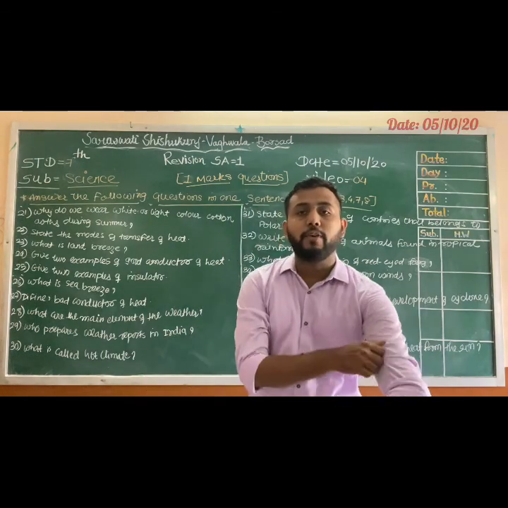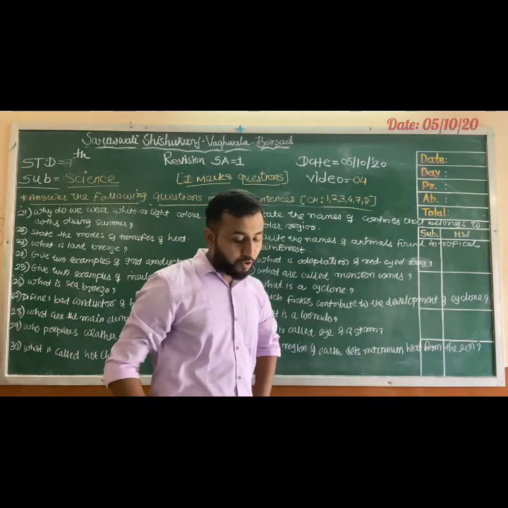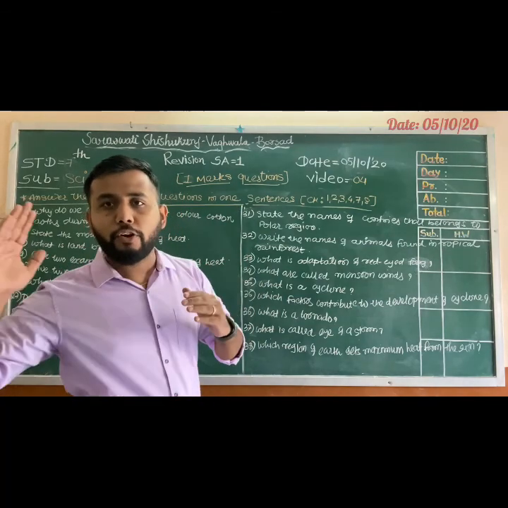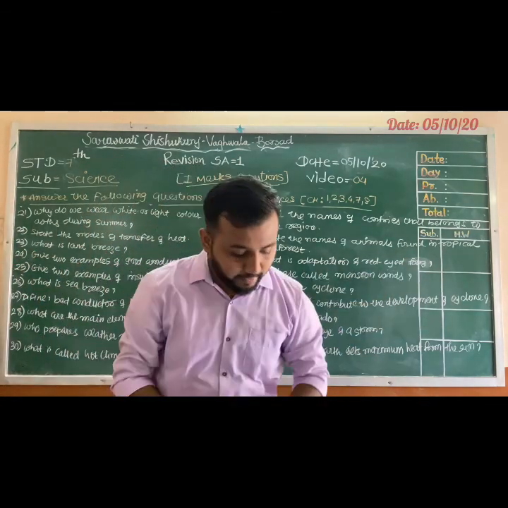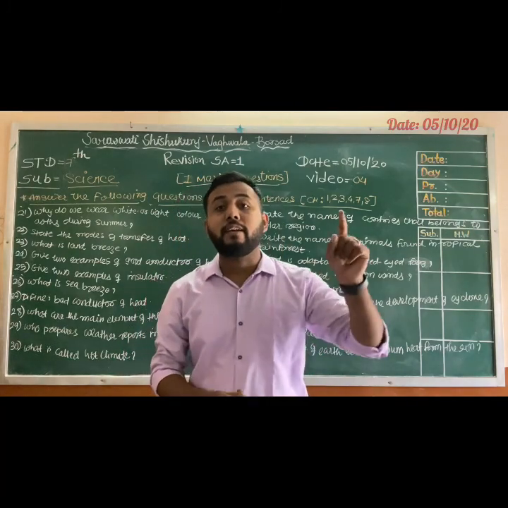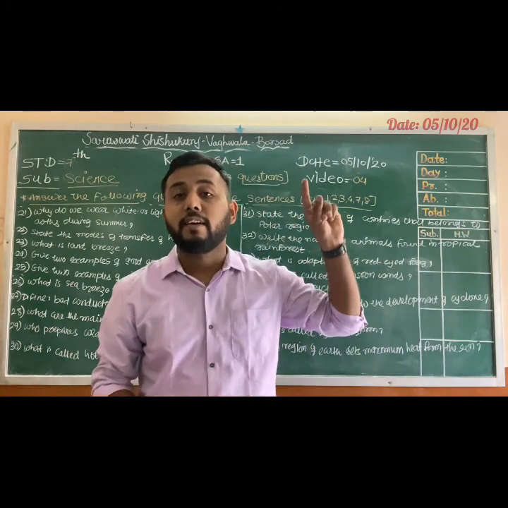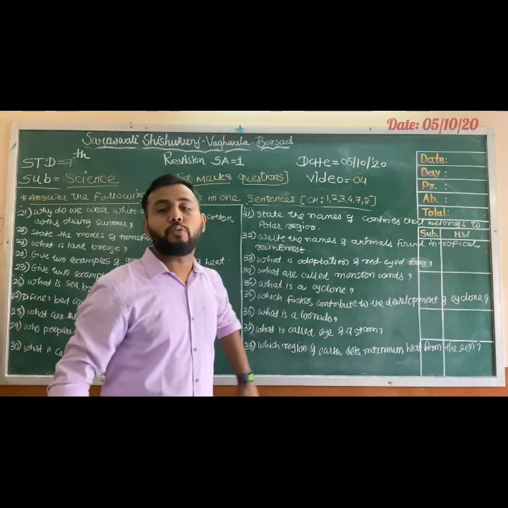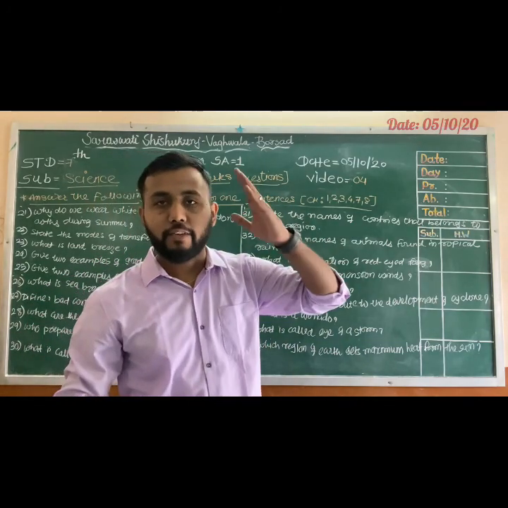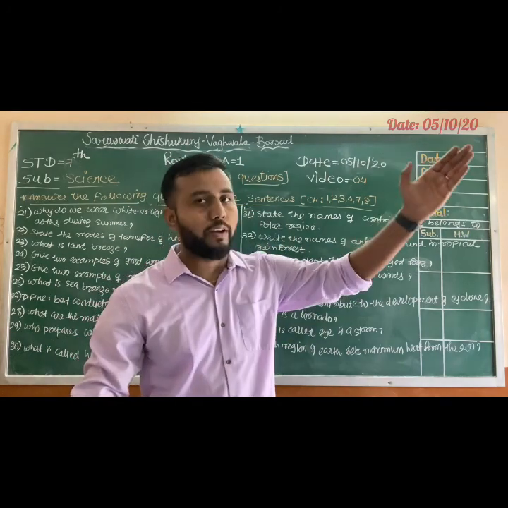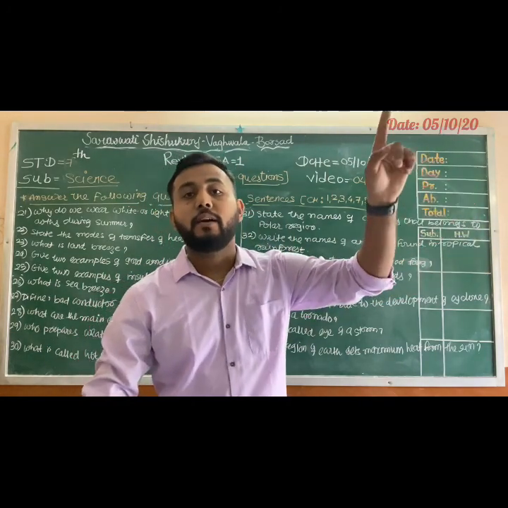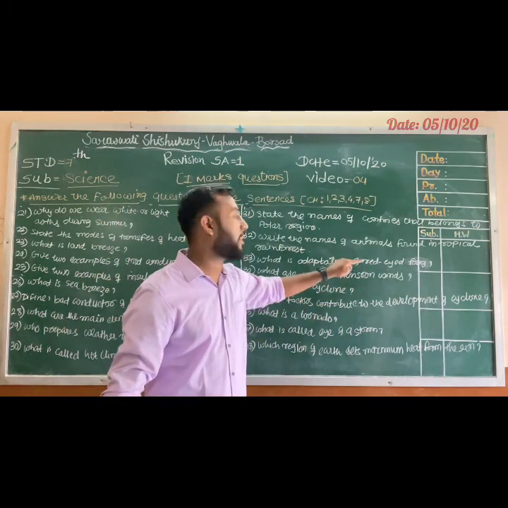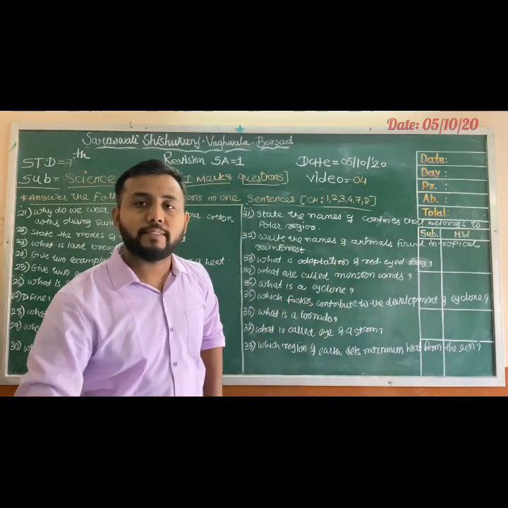The winds which flow from the ocean towards the land and bring rain, such winds are called monsoon winds. The winds that flow from ocean to land, and that wind brings the rain, such winds are known as monsoon winds.